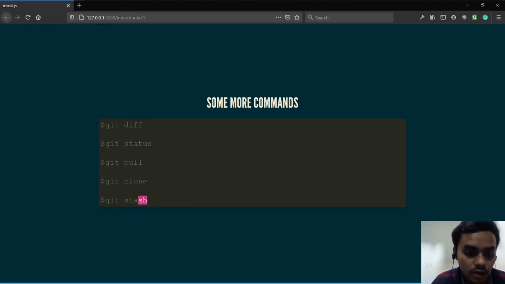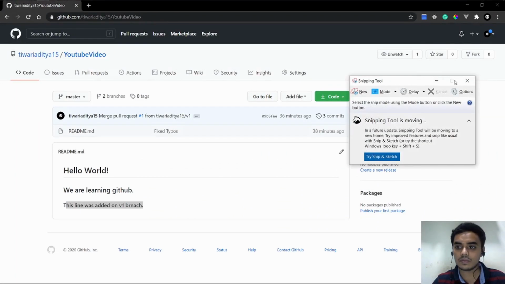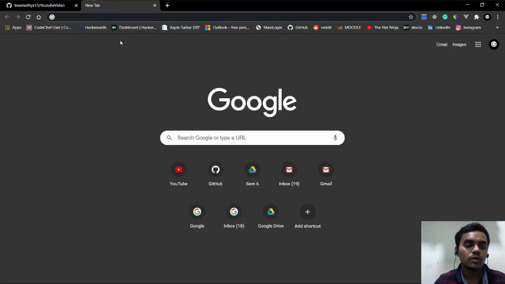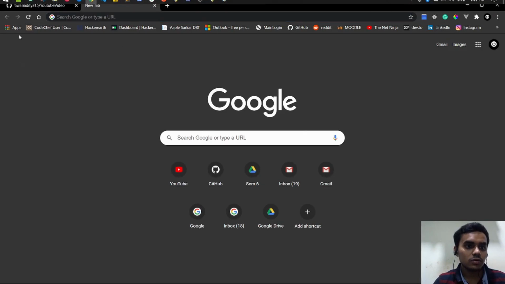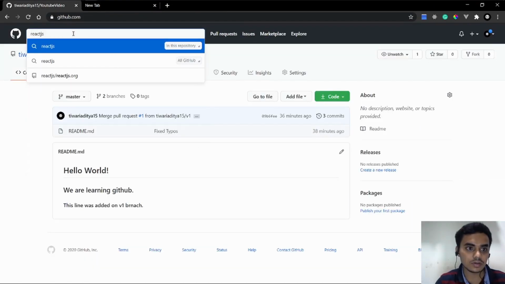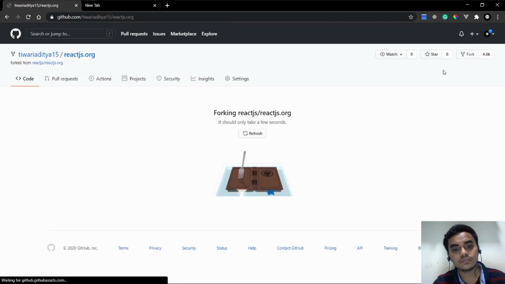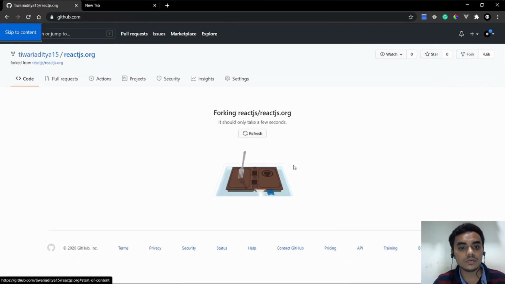And git clone. There is a concept of forking. If I go here, and no, let's leave it, I search React JS, and if I fork this repo, this is where forking is used.